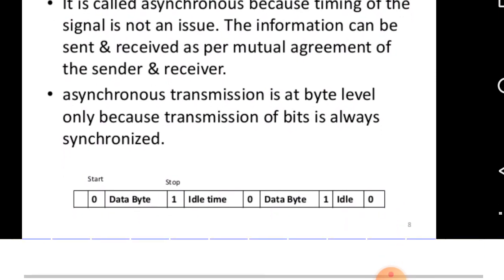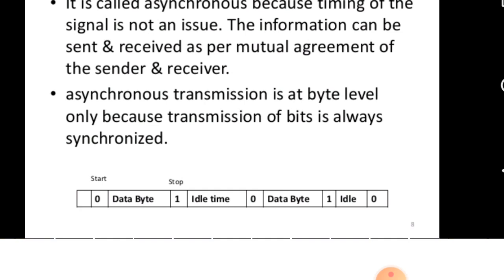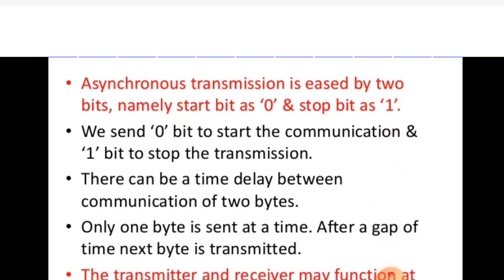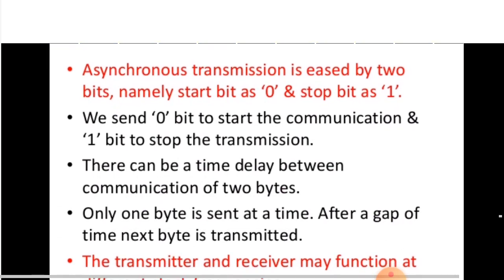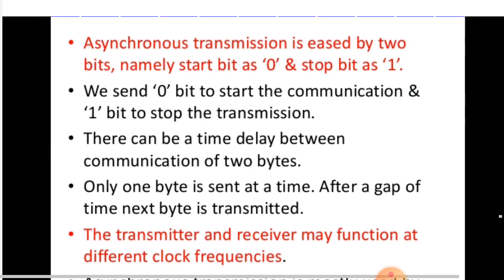Here you can say there are frames with a start bit and a stop bit. A data byte is sent, after an idle time the second byte is transmitted, then idle time again. Asynchronous transmission is characterized by two bits, namely the start bit and the stop bit, that is 0 and 1. We send a 0 bit to start the communication and a 1 bit to stop the transmission.